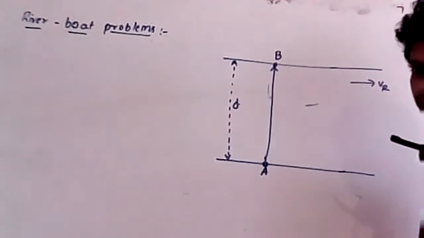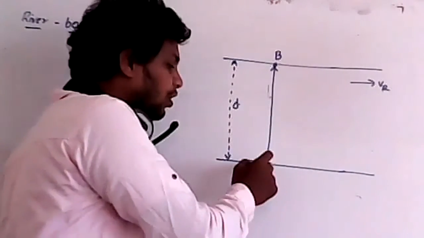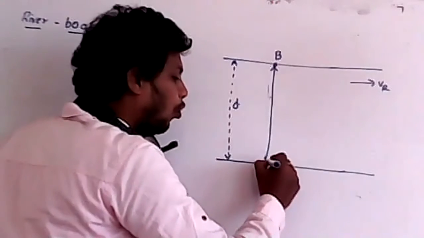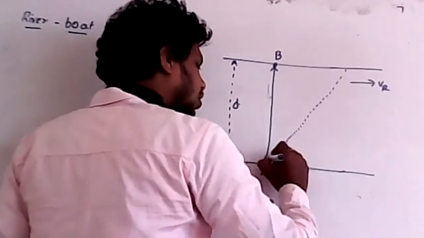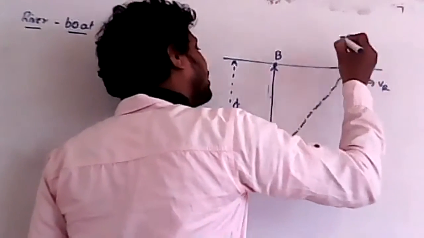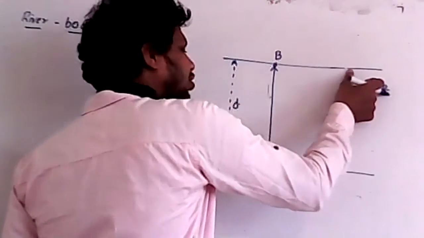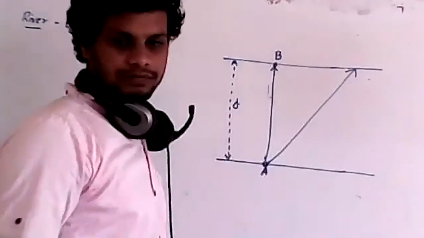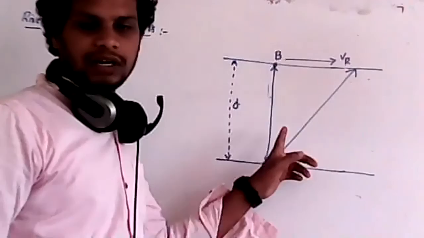Understood? Now listen. For example, if the river is flowing like this, and you move in a straight direction, because of the river velocity, the boat will travel in another path and reach here. So because of the river flow, even though you want to move in a straight line path, the boat will travel in this direction.